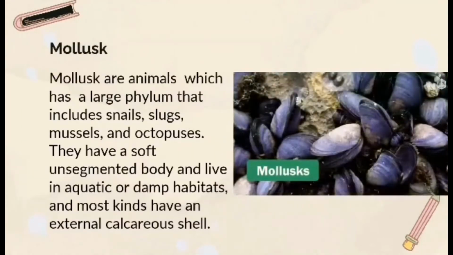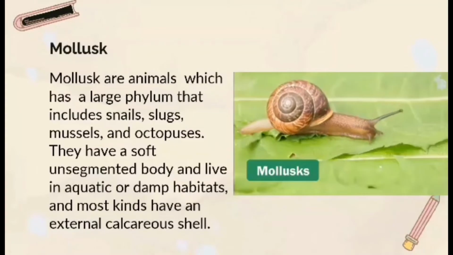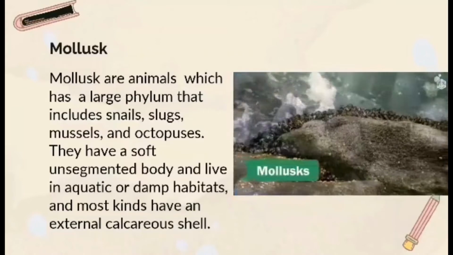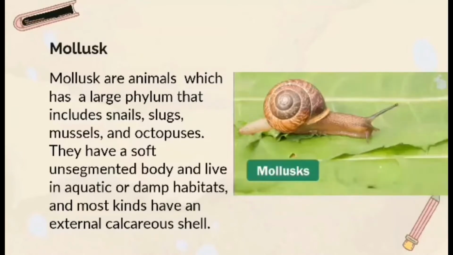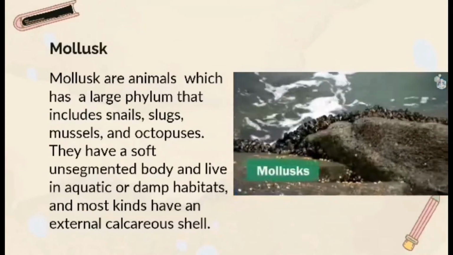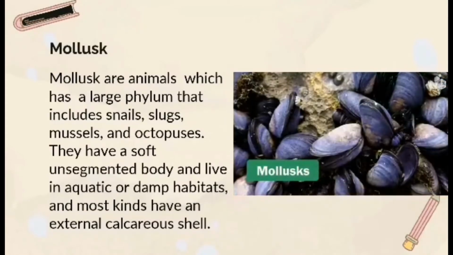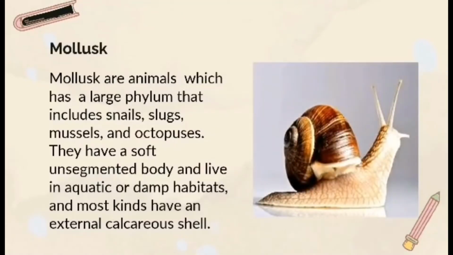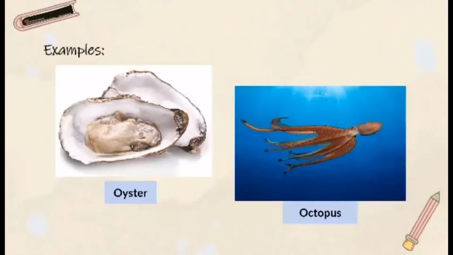Mollusks. Mollusks are animals in a large phylum that includes snails, slugs, mussels, and octopuses. They have a soft, unsegmented body and live in aquatic or damp habitats, and most kinds have an external calcareous shell. Examples of mollusks are the oyster and the octopus.